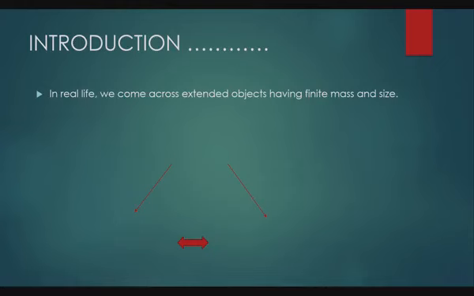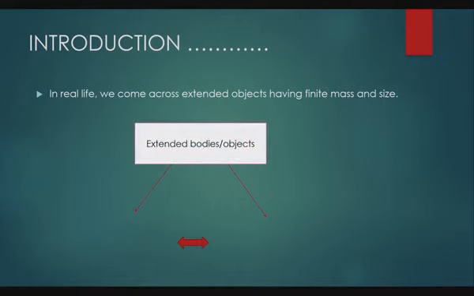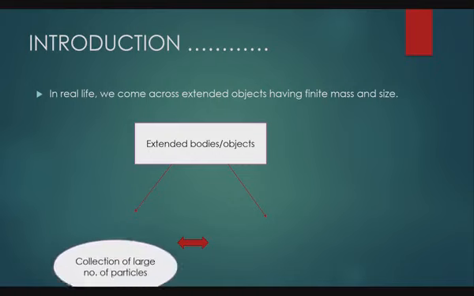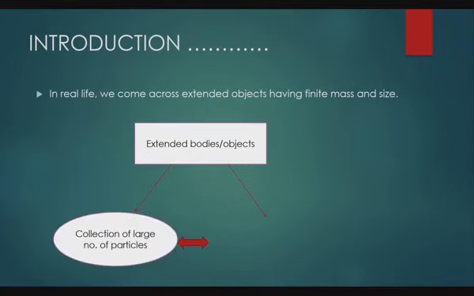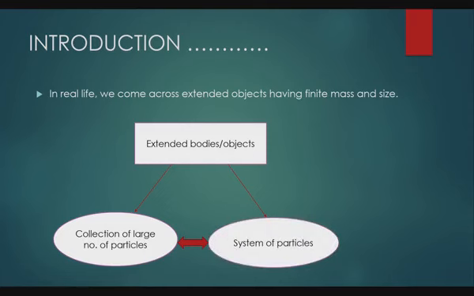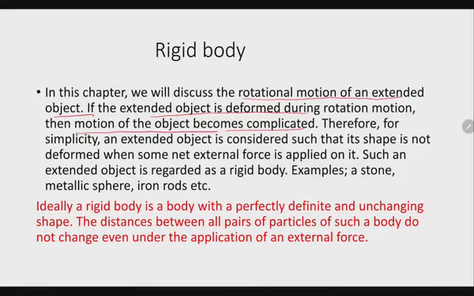But in real life we come across extended objects having finite mass and size, like a stone, ball, earth, anything that we see. These are examples of extended objects. So what is an extended object? It's a collection of a large number of particles, and we also call it a system of particles. In this chapter we are going to discuss the rotational motion of extended objects.